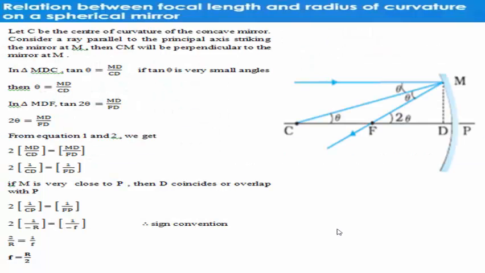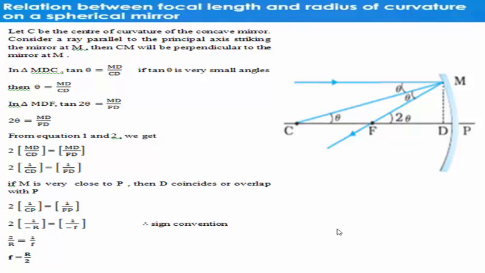The relation between focal length and radius of curvature of a spherical mirror. Let us consider this diagram. In this diagram, P stands for the pole of a spherical mirror and C stands for the center of curvature, where F is the principal focus and MD is perpendicular to the principal axis, which is passing through the center of curvature and pole.